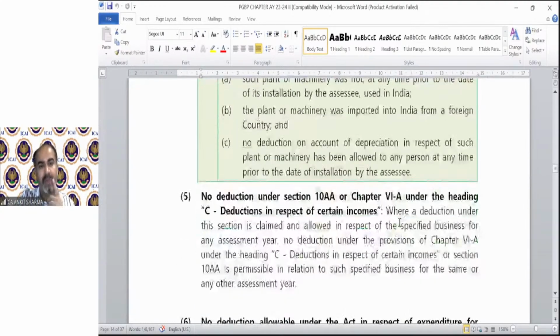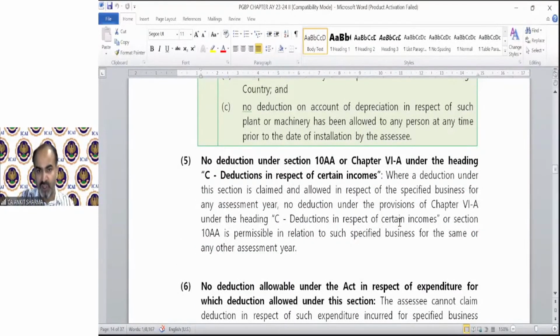If the deduction has been claimed under this section, then deduction cannot be claimed under section 10AA or Chapter 6A deductions, nowhere. It's an income tax universal rule. No income can be taxable twice. No expenditure can be allowed twice.